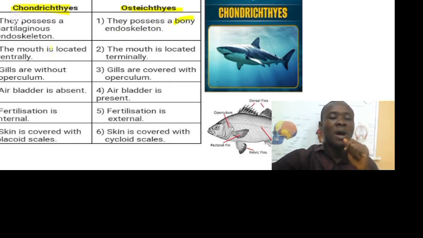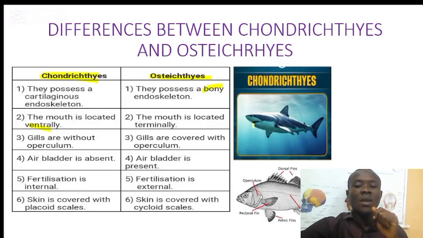Number two, the mouth is located ventrally in Chondrichthyes. When you observe the mouth in this organism under Chondrichthyes, the mouth is below, and it is not located at the front part, at the terminal end of the fish. But for Osteichthyes, the mouth is located terminally. That means the mouth is located at the terminal end of the fish.